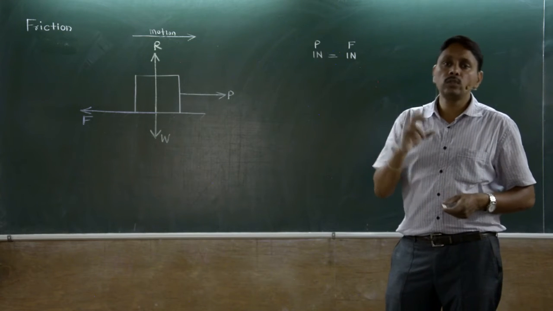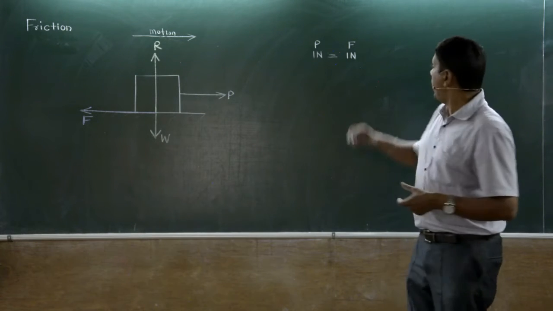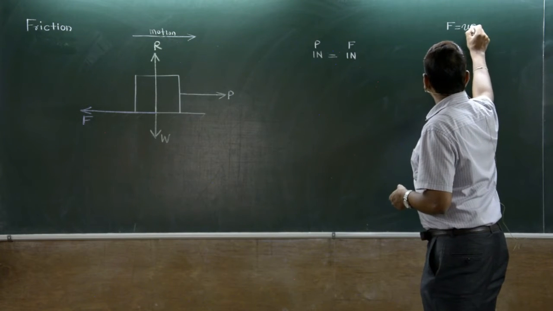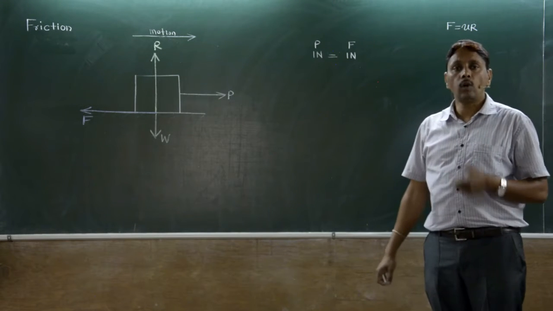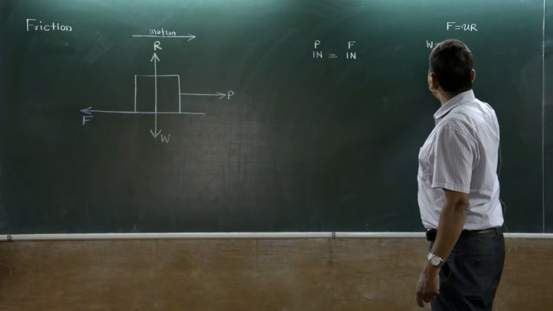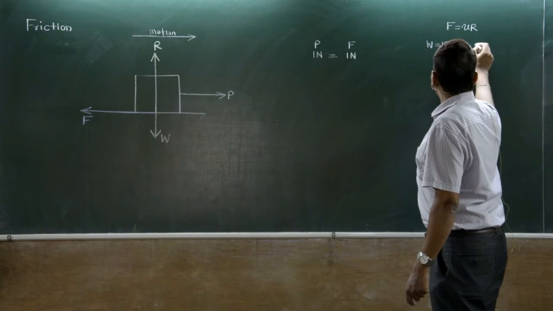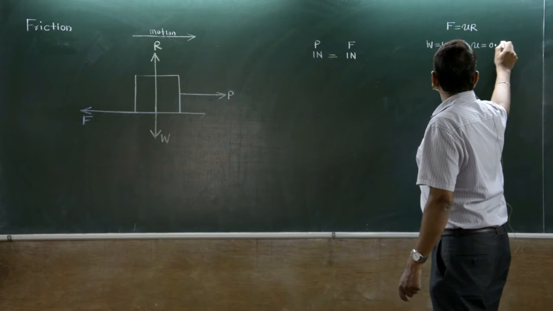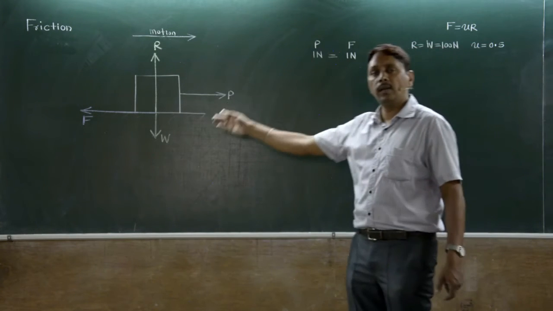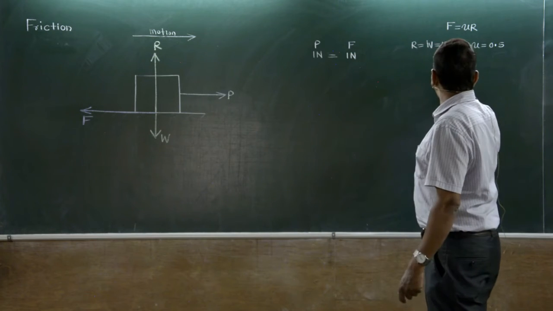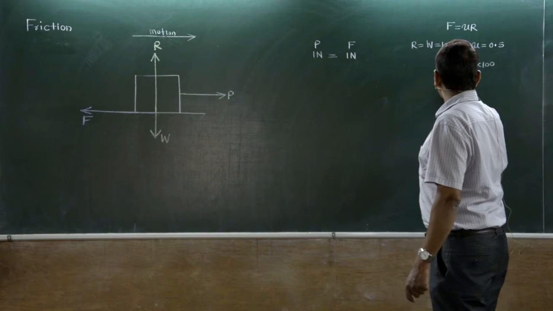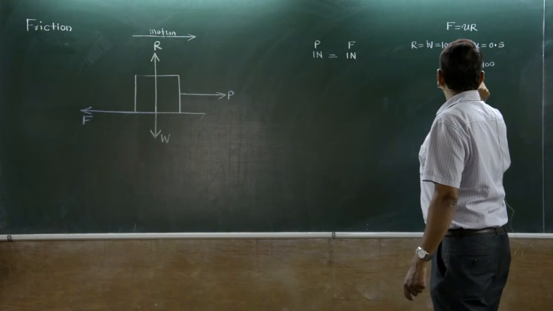Now, as everybody knows, the formula of friction is F equal to mu R. For this case, suppose the weight is 100 Newton and mu is 0.5. The weight is 100, so R is also 100 because there are just two vertical forces. Then friction is 0.5 into 100, which is 50 Newton.